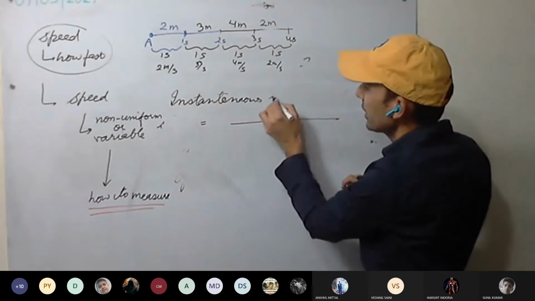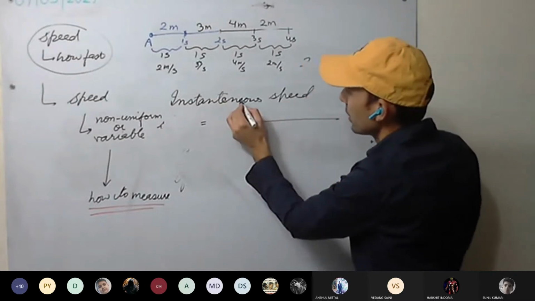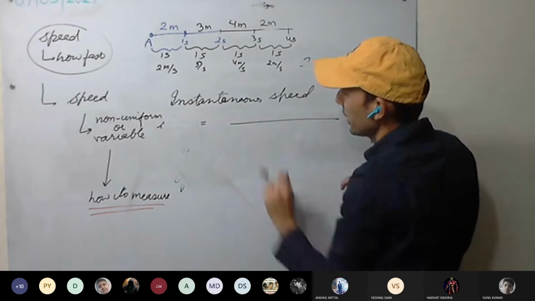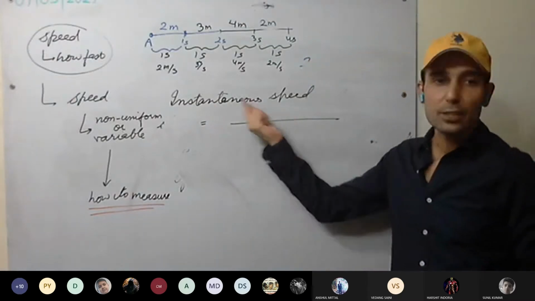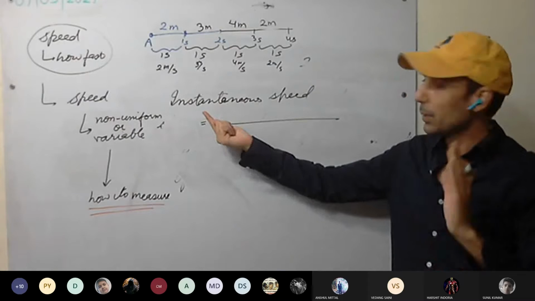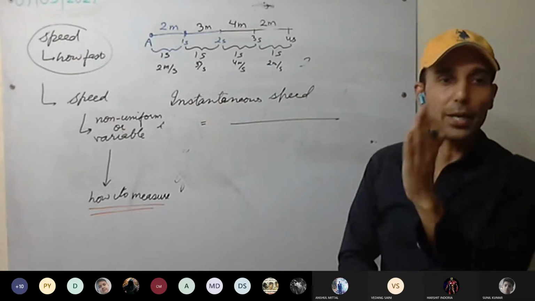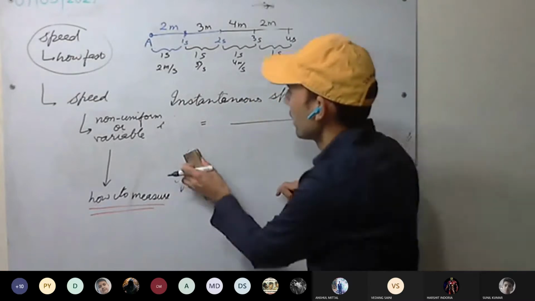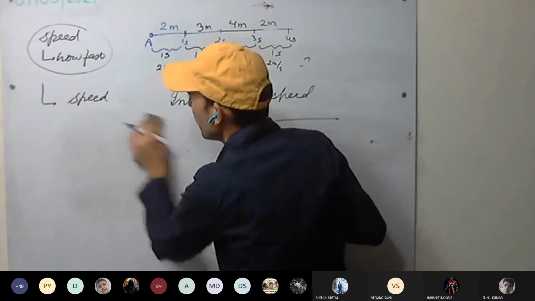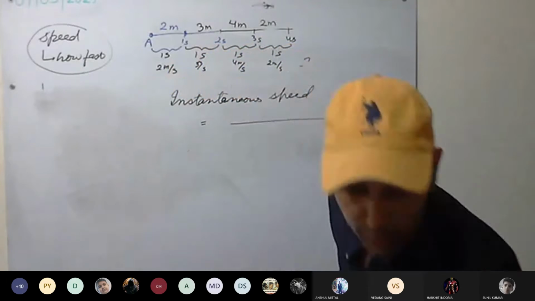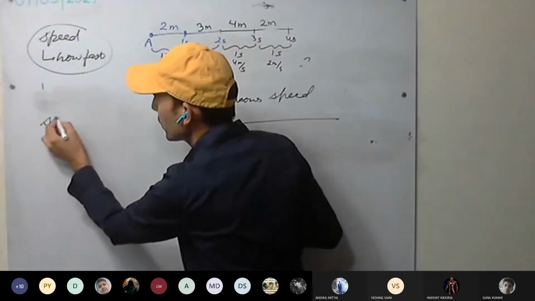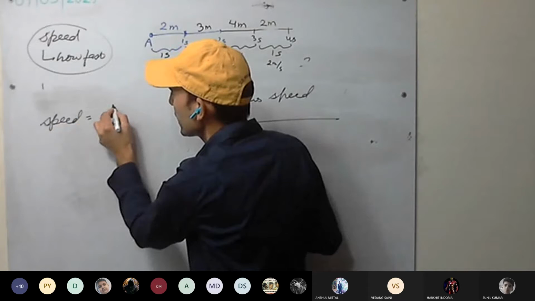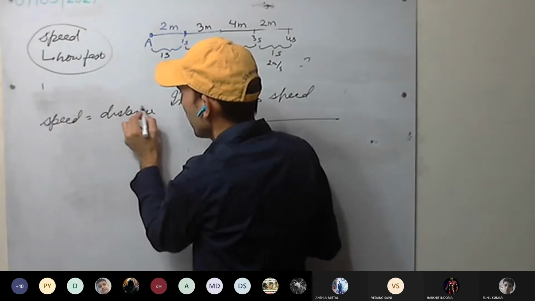Instantaneous speed means speed at a particular moment, at a particular instant. How can we measure it? What we have discussed till now is speed equal to distance upon time.